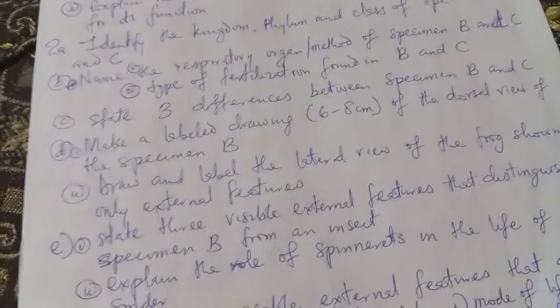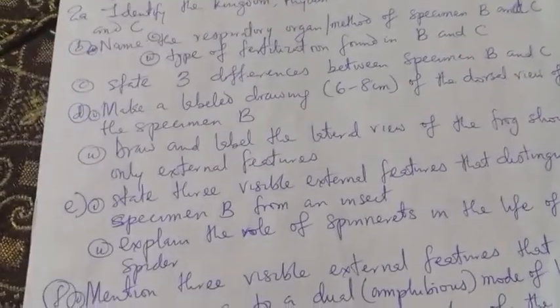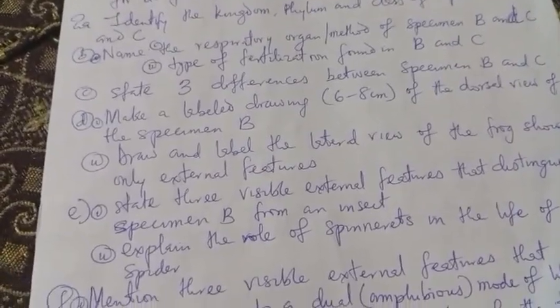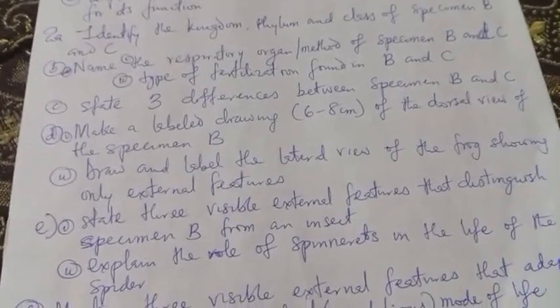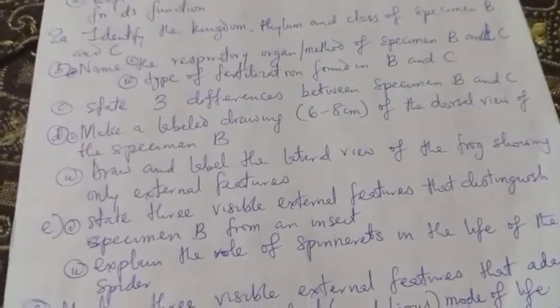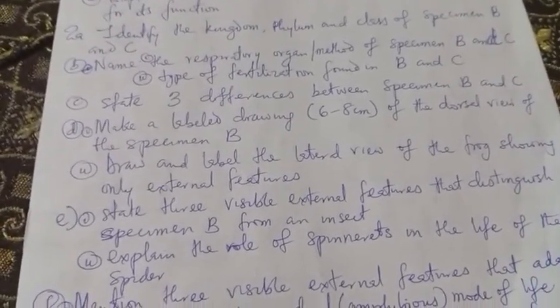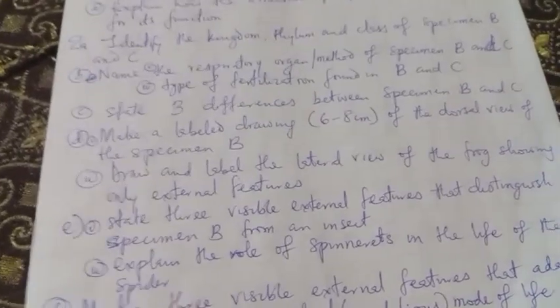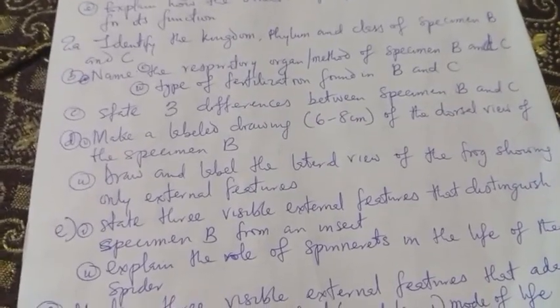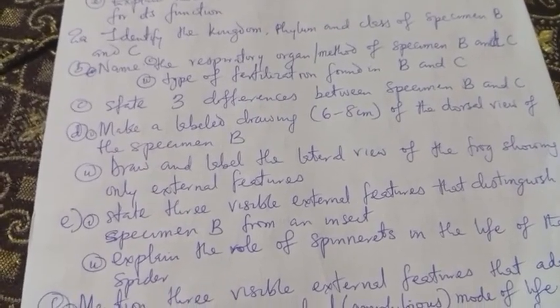Now we want to move to 2E. The 2E1 says state 3 visible external features that distinguish specimen B from an insect. That is, you should mention 3 visible external features, what you can see that is external, that can distinguish specimen B, which is spider, from an insect.